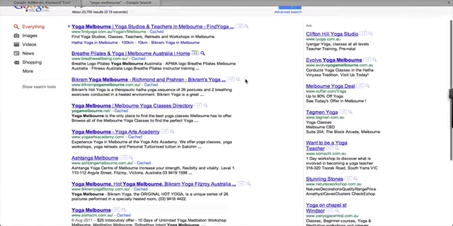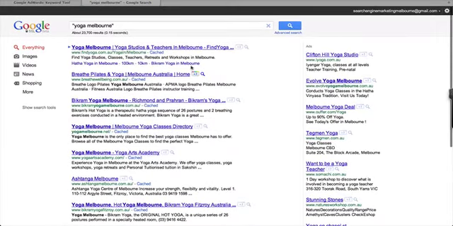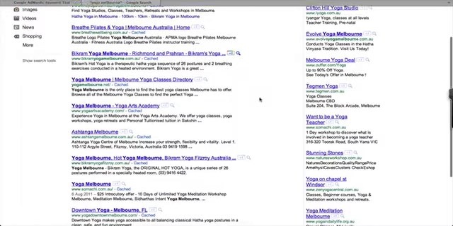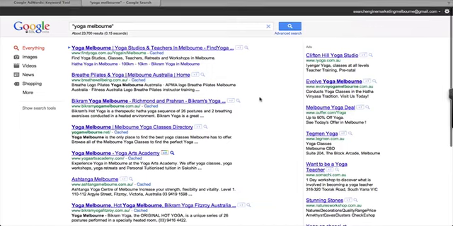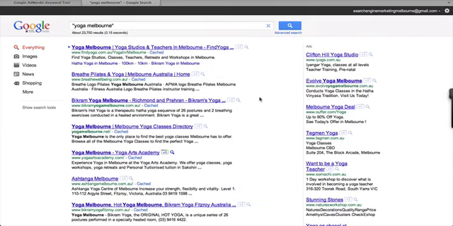So as we scroll down here, you'll see there's different results because we've not got any of these Google Places, which again is proof that most of the organizations and companies that were registered in the previous screen don't actually have ownership of their Google Places site yet, and therefore they're missing out in terms of converting a number of this traffic. So this should give you an overview by comparison between a general search and a specific search. It's very important that you understand how to find and utilize your keyword when doing your research. This is one of the fundamental pillars of determining how successful your online marketing strategy will be.